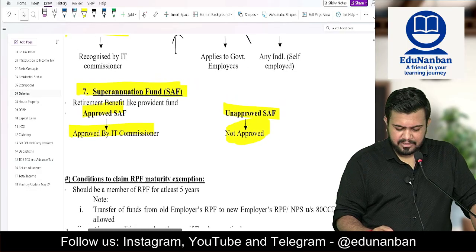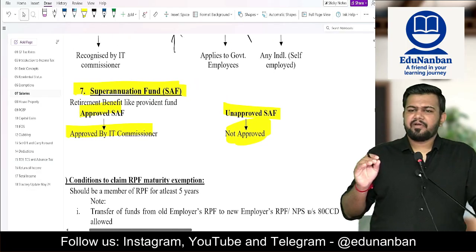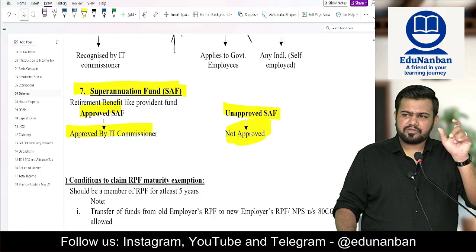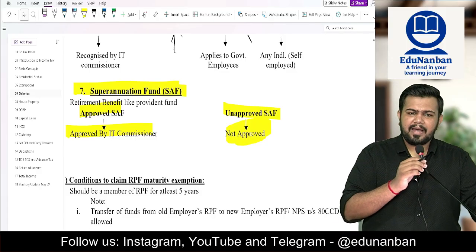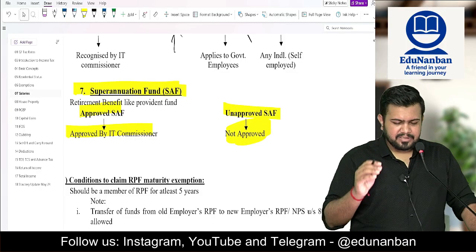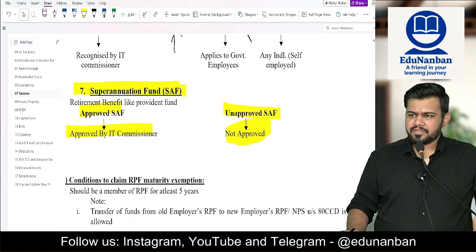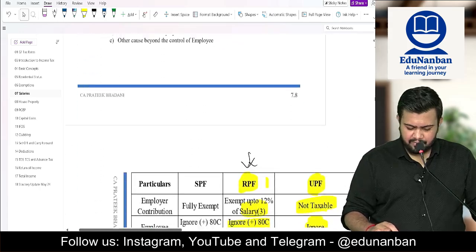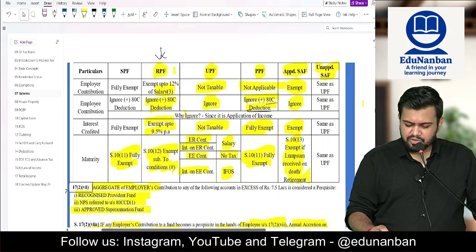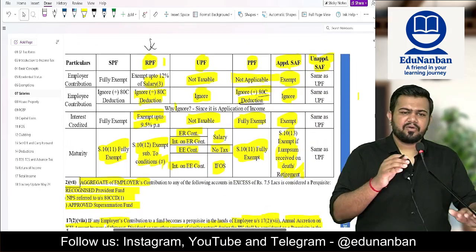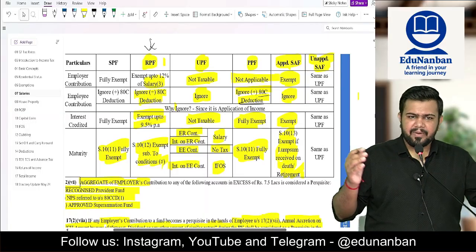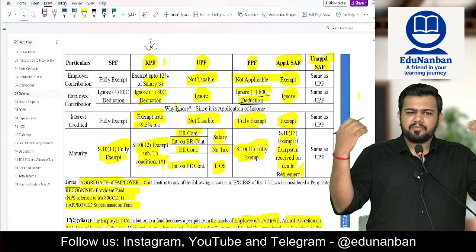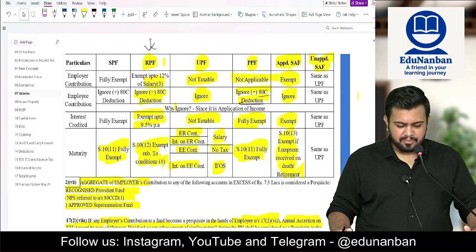Now let us see what is superannuation fund. Superannuation fund is also a retirement benefit like a provident fund. It can also be approved superannuation fund or unapproved superannuation fund. If it is approved, it means approved by income tax commissioner. Unapproved means not approved by income tax commissioner. Now, how is this provident fund and superannuation fund taxed? We are going to see all the aspects. What will happen when there is a contribution? What will happen when there is a maturity?